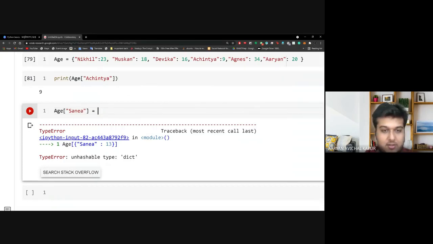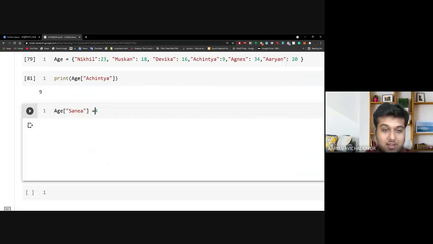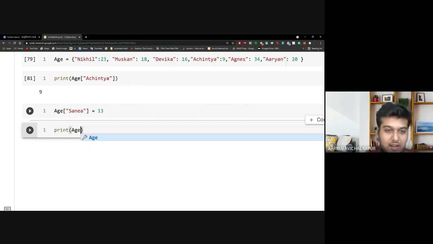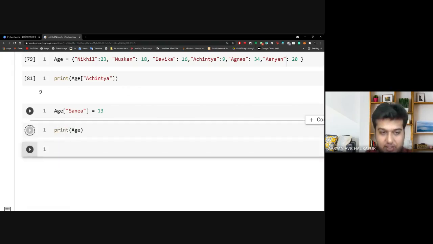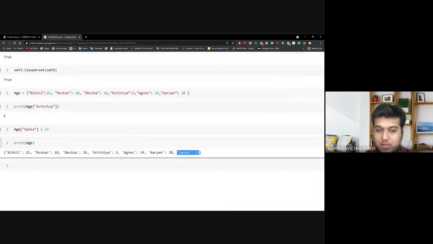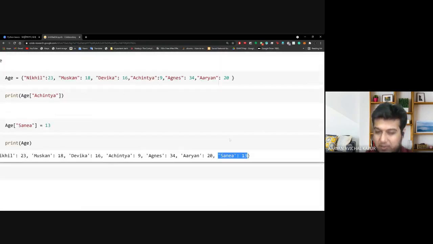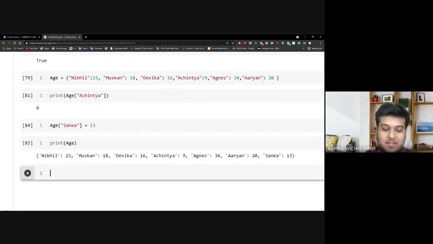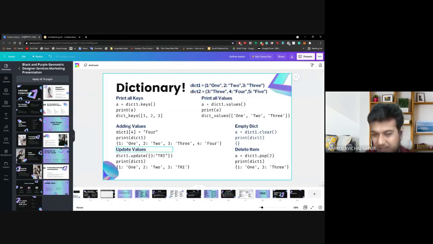I'm so sorry. You were 13, right? Now let me print age. So now we have added Sanya to our dictionary and we also have her age as 13 here. So this is how dictionaries actually work. These are the base things that you can do with a dictionary. There are several other things you can do, like sorting them based on ages.